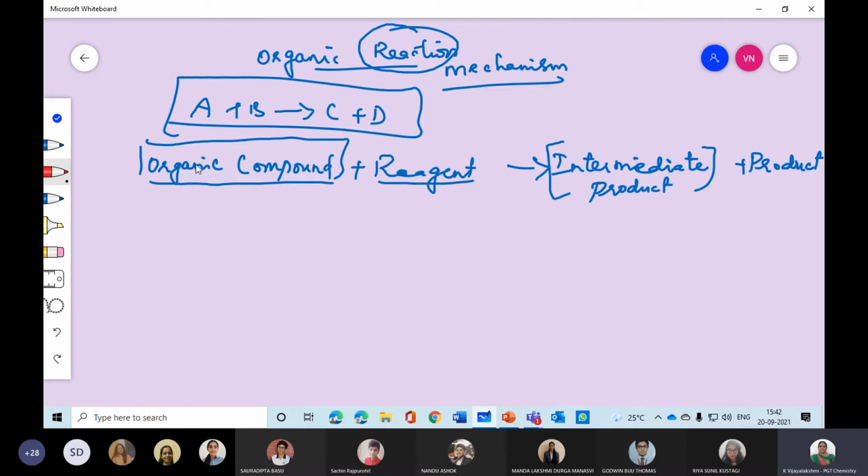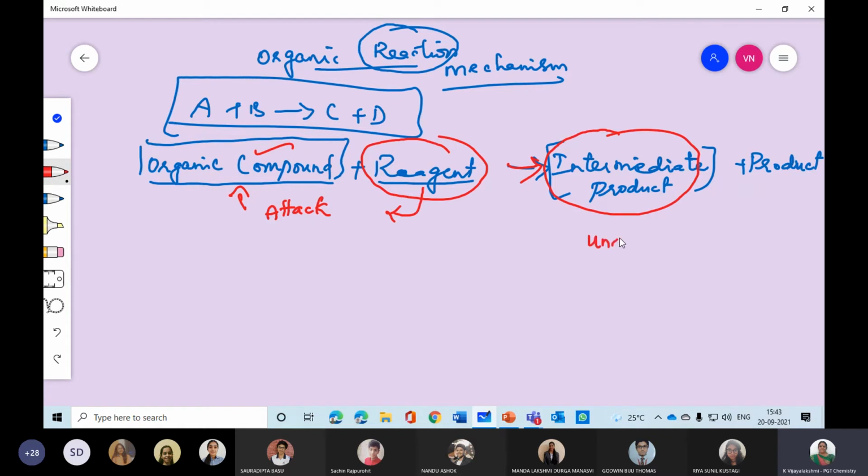Now come to this point: when will the organic compound react? When you add some reagent, that reagent should go and attack the organic compound. When the reagent attacks that organic compound, only then does the reaction start. So what product will you get? Always the first compound will be the intermediate product. What do you mean by intermediate product? It will be unstable.